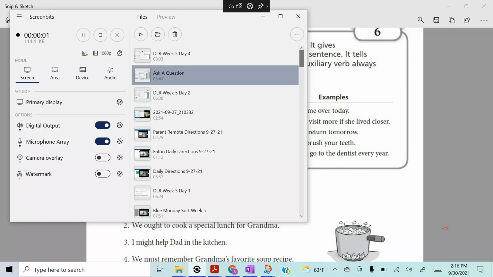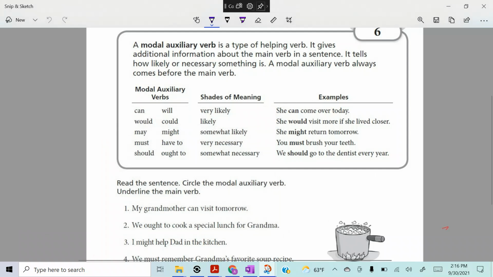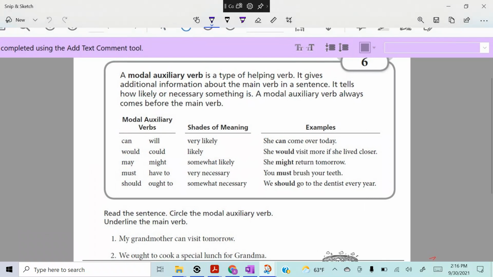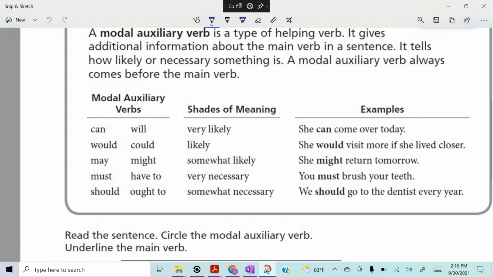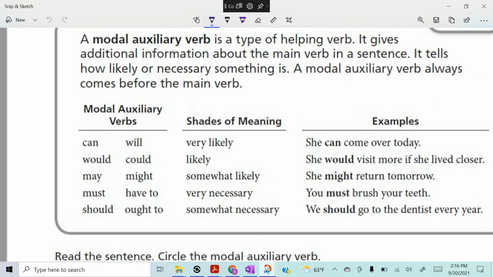All right, we are looking at our verbs 6 and 7. Let's take a look at these auxiliary verbs. Auxiliary verbs help the verb. They're assisting the actual verb. So let's take a look.